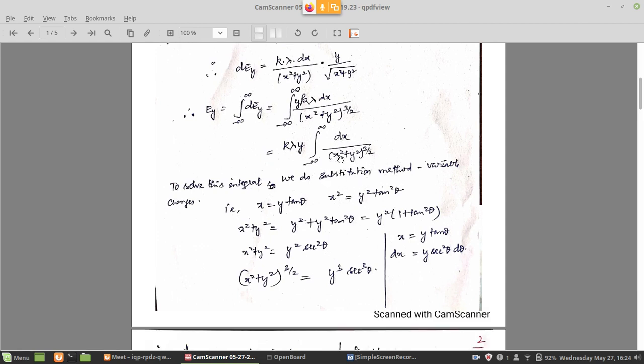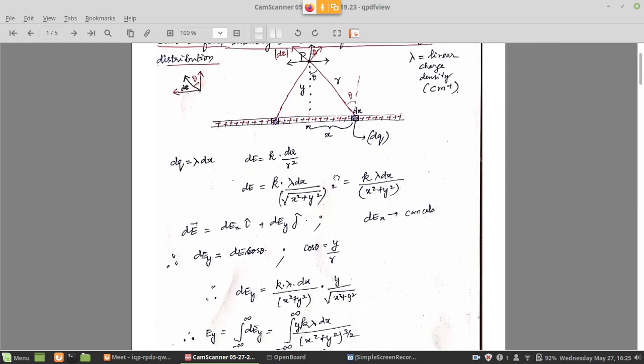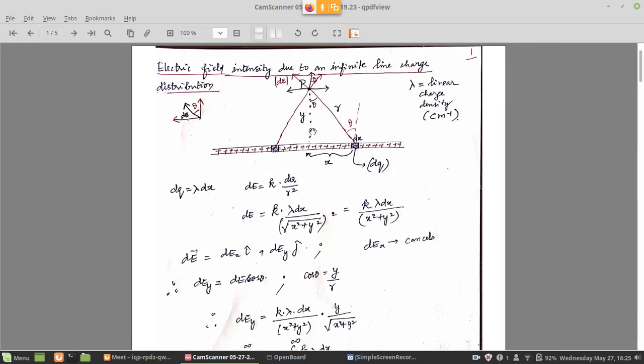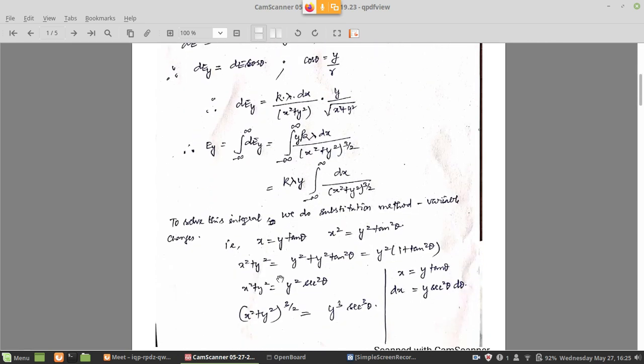It is not easy to integrate this with the x variable. If you want to use the x variable and integrate, it is not easy. So you have to convert it to some other easier way. The simplest way is, generally we assume x is equal to y tan theta. So if you go to this triangle and verify whether it is correct, whether it is logical, tan theta, if I write, it is opposite side by adjacent side. So it is x by y. So tan theta is x by y. Therefore x is equal to y tan theta.